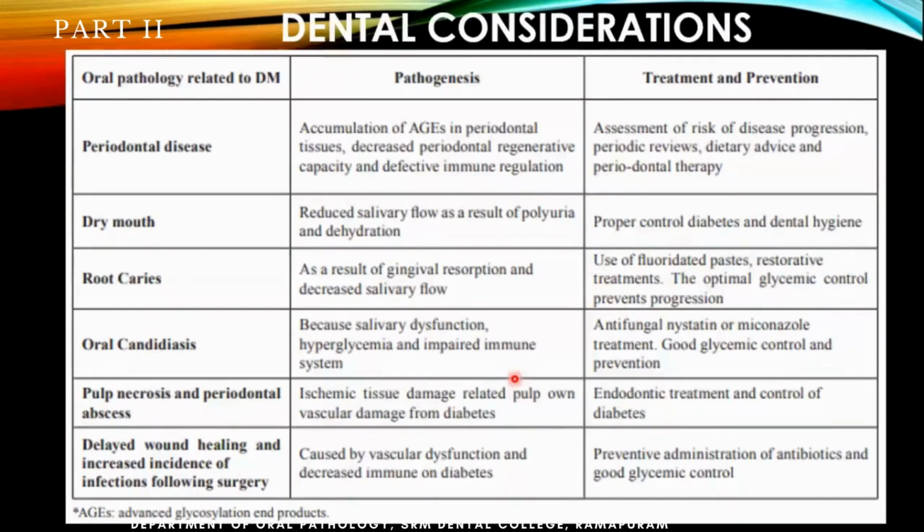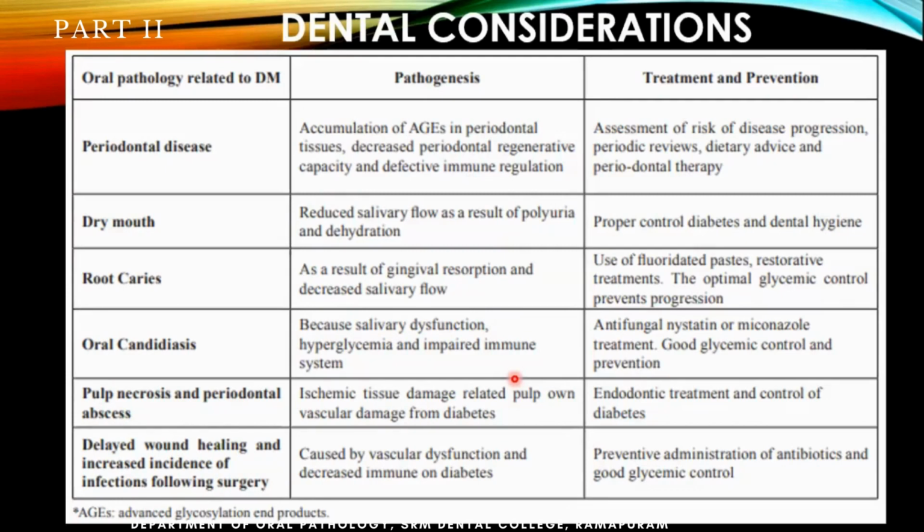Okay, so dental conservation, I think we can take a screenshot of this as well. So periodontal disease, forget about the pathogenesis. If you understand, you can take this periodontal disease. Age and all, you might not understand. So there's obviously a rapid progression of the periodontal disease. Treatment, you can see, you should know the reason. Like I said, whatever it is, periodontal, dry mouth, root caries, candidiasis, necrosis, pain, wound bleeding. If you're not able to know that all these problems are happening because of diabetes, you're not going to solve the case at all.